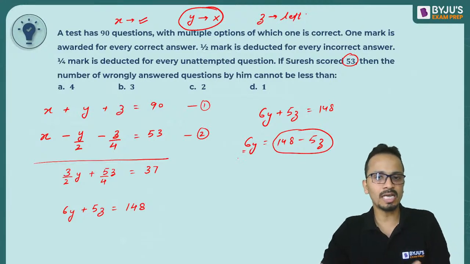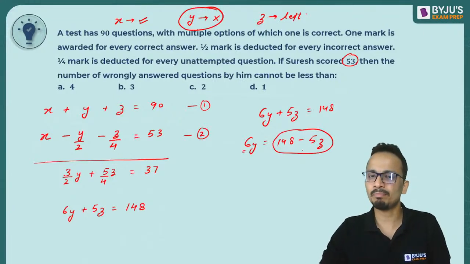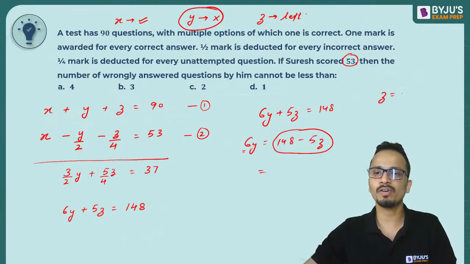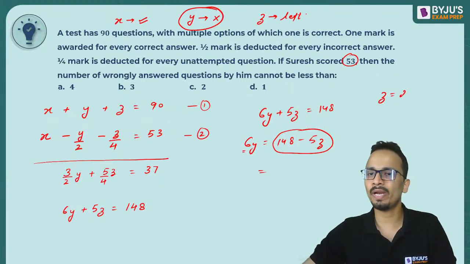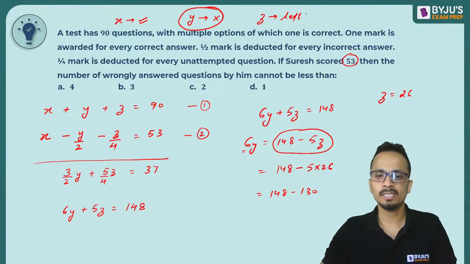Okay, so this is how you can find the minimum value of y. So the maximum value of z for which this may happen. So मैं क्या करता हूं, इसको 18 बनाने की कोशिश करता हूं. तो 148. So I'll put the value of z as, let's say, इसको 130 बनाना है तो 26. So 148 minus 5 into 26, that is 148 minus 130, that is 18. So 6y is equal to 18.